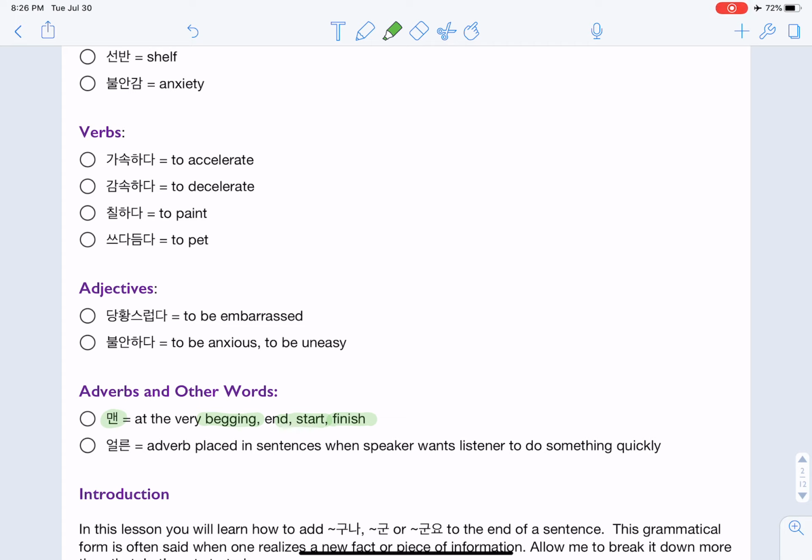And then this one here you may have heard, 얼른. So it's an adverb placed in sentences where the speaker wants the listener to do something quickly. The two places that I've heard this the most are 얼른, pardon my reels, 얼른 가 and 얼른 자. So this one would be just go. If you're just telling somebody, just get out of here, go.